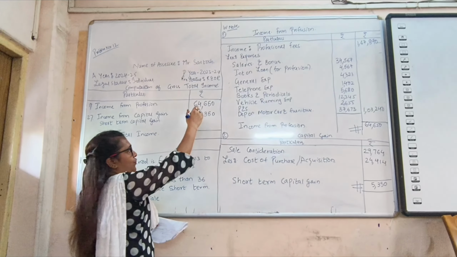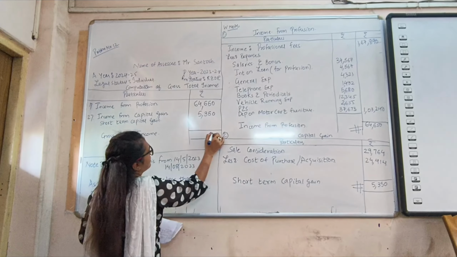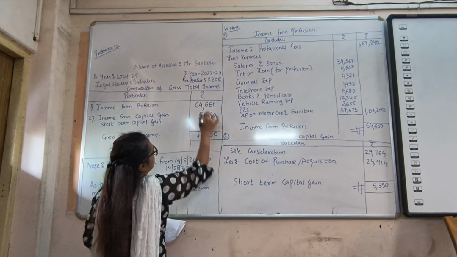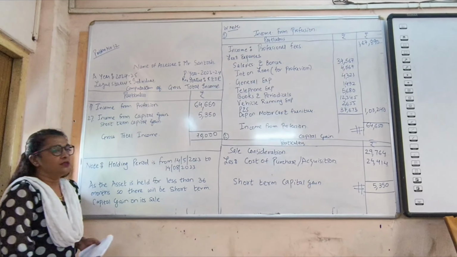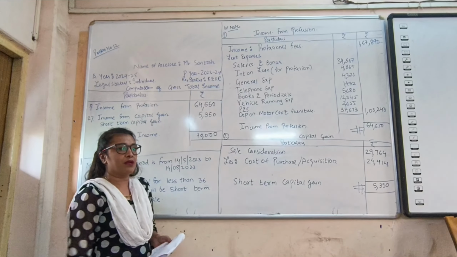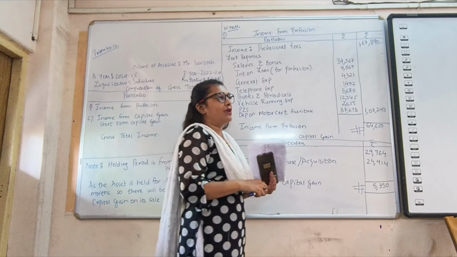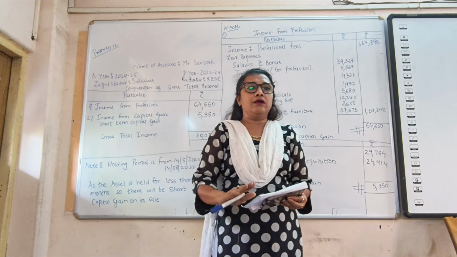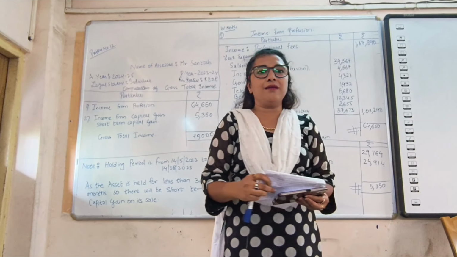Okay, if you see the calculation, it comes to 70,000. That is the gross total income of Mr. Santosh, as he is working as an advocate. His profession is an advocate. Okay, did you understand? Yes. Okay.